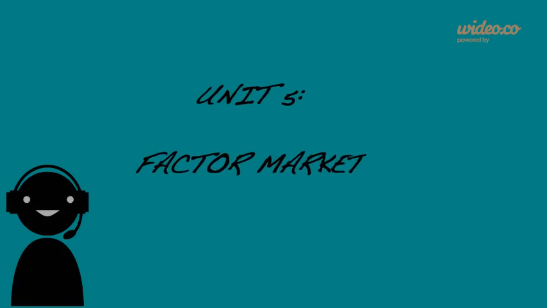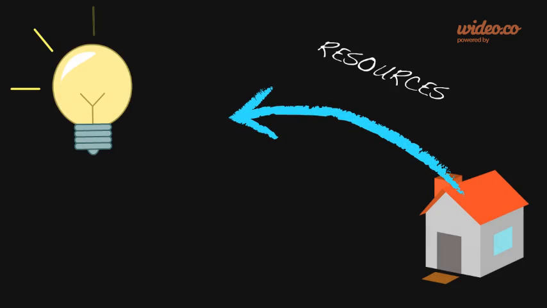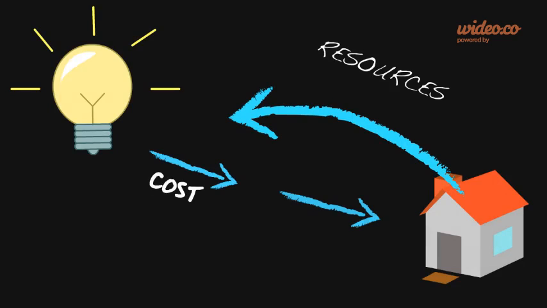Unit 5, the factor market, for Team Matriculi. Let's take a quick review on the factor market. In the factor market, the household supplies resources, or labor, to a business, such as the electric company, which in turn must pay income for the labor.